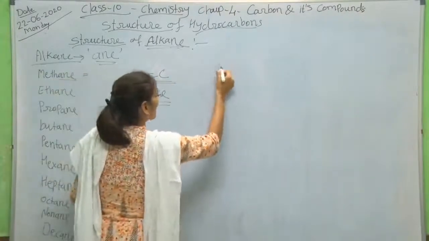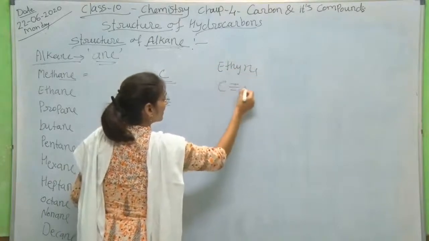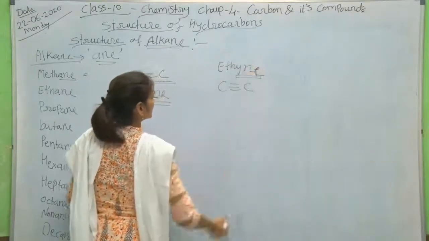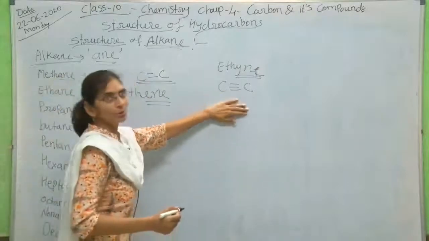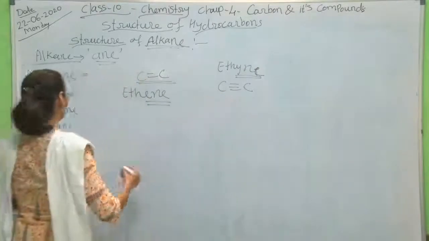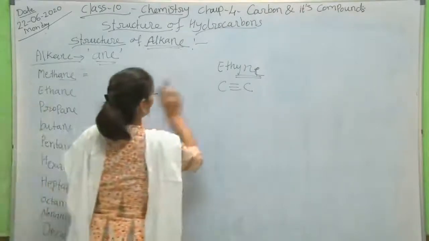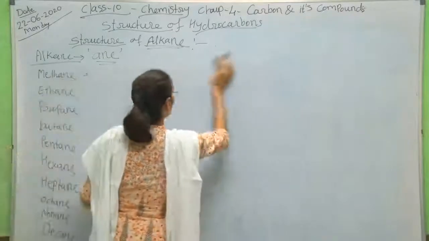And for ethyne, there is a carbon-carbon triple bond and 'yne'. That is the difference. It also starts from 2 carbon atoms. We will discuss the first series, alkane, here, and then comparatively we will study all three structures.